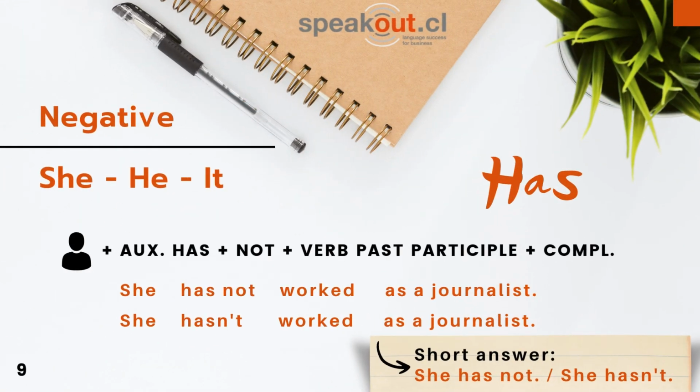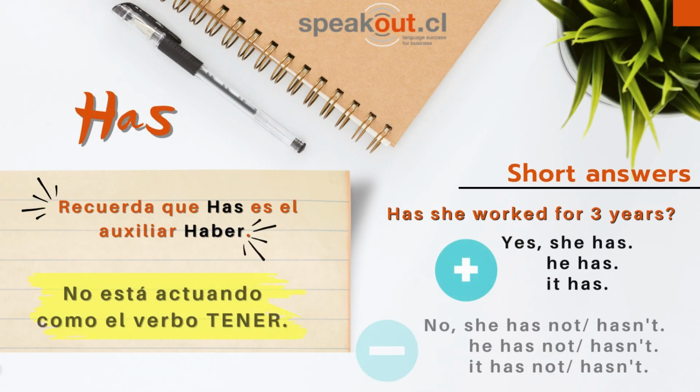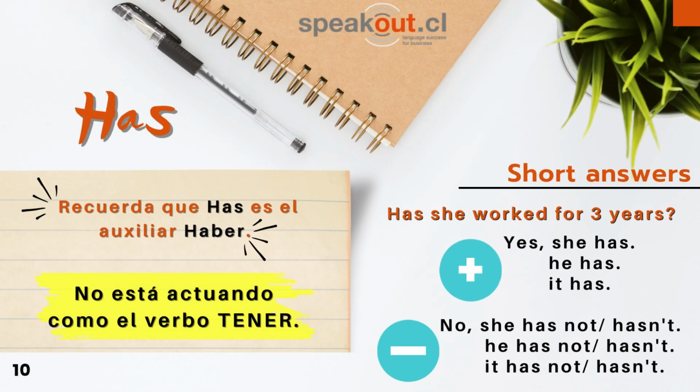Negative sentences. She has not worked as a journalist for 3 years. She hasn't worked as a journalist since 2017. Recuerda que has es el auxiliar haber. No está actuando como el verbo tener.